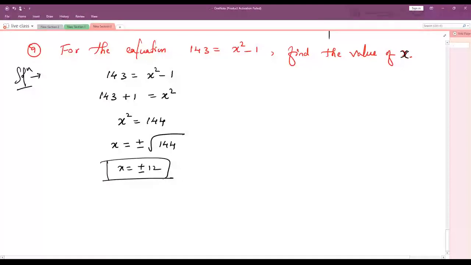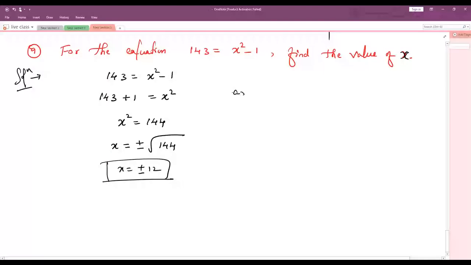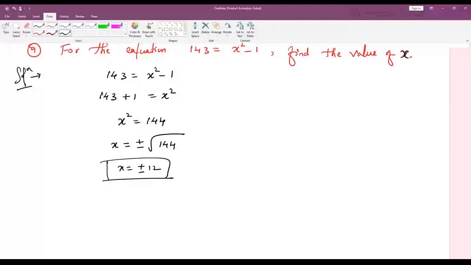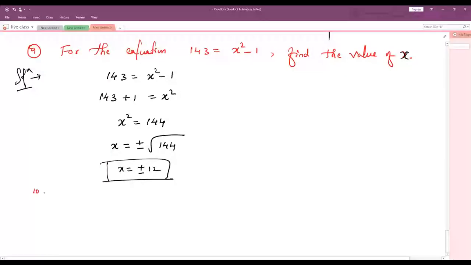If they give option A 12 and option B plus or minus 12, you take plus or minus 12. Correct, no child? If they give option A 12 and option B plus or minus 12, see, 12 you got, no? Yes, option A 12. No, no, you told 12 is the answer, no? See, child, so many sums I have done till now. How can you forget?